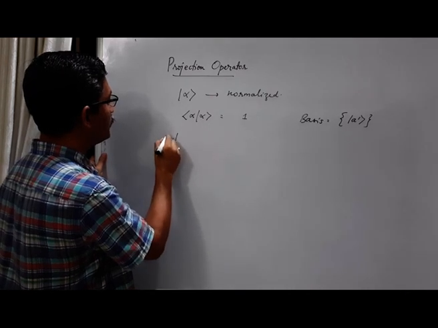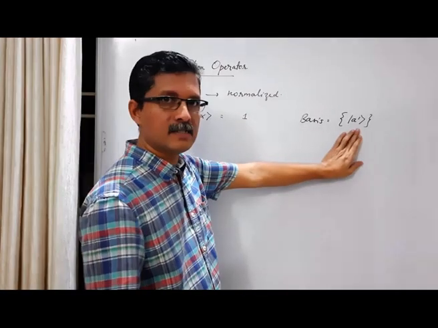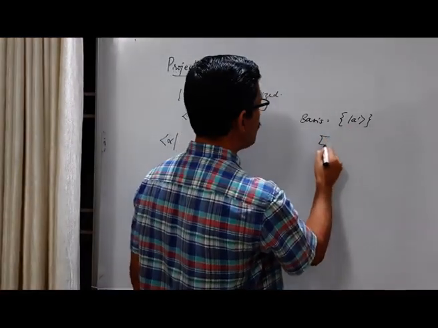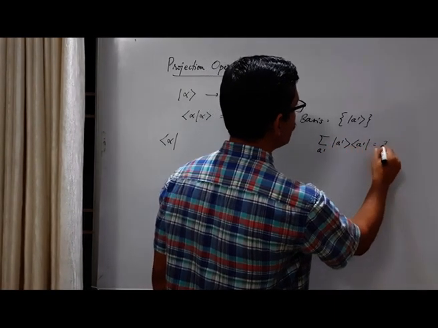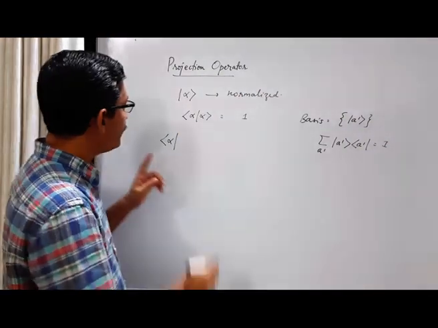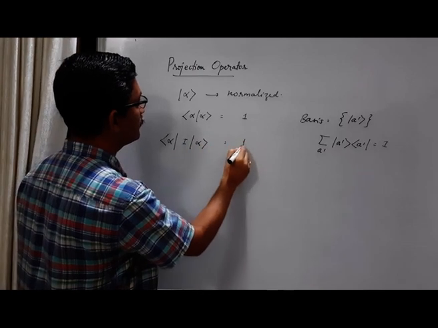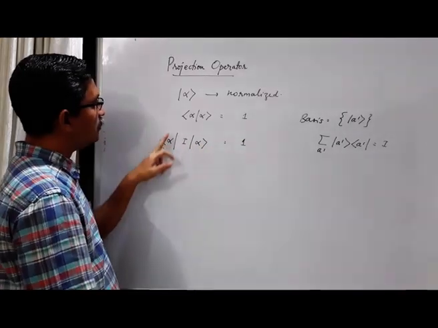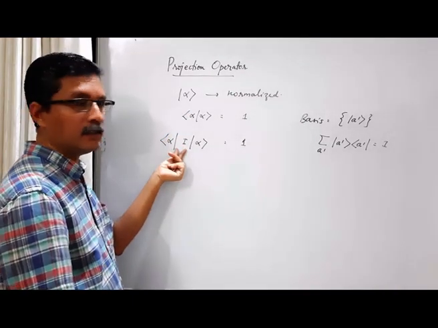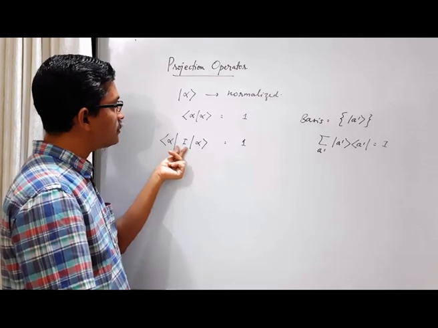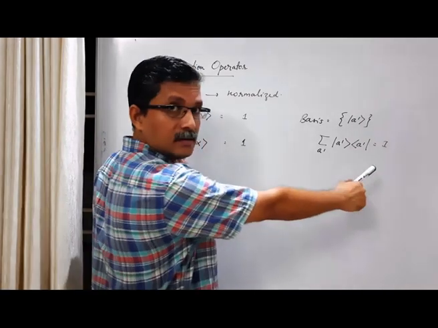What I am going to do is introduce an identity. This is a complete set, right? What is the completeness condition? Sum over A prime, ket A prime, bra vector A prime is equal to identity. So I am introducing an identity operator in between bra vector alpha and ket alpha, and in the position of this identity I am substituting the left hand side.